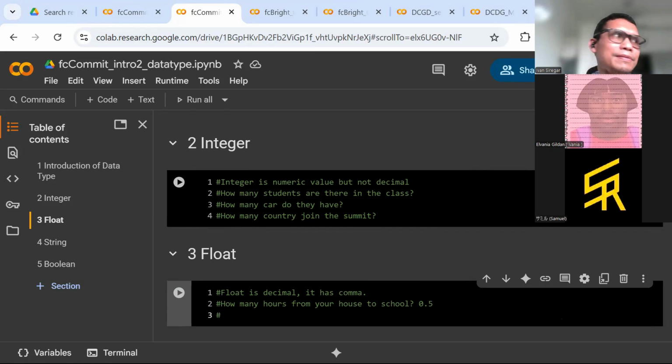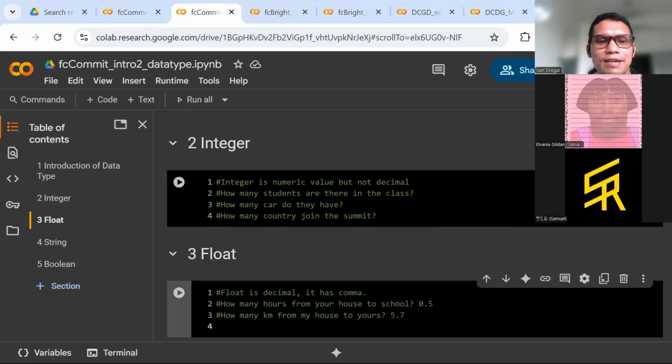Atau contoh yang lain. How many kilometers from my house to yours? Nah, berapa kilometer dia? 5.7 bisa saja. Okay, 5.7.